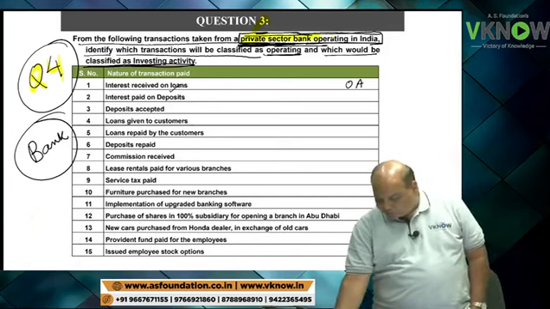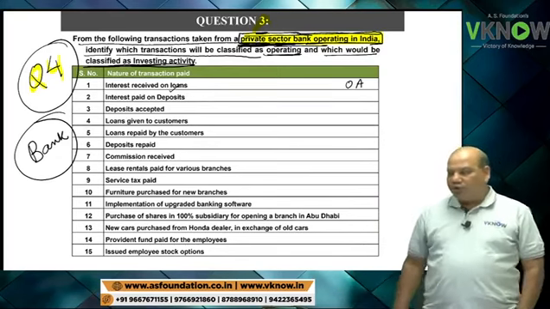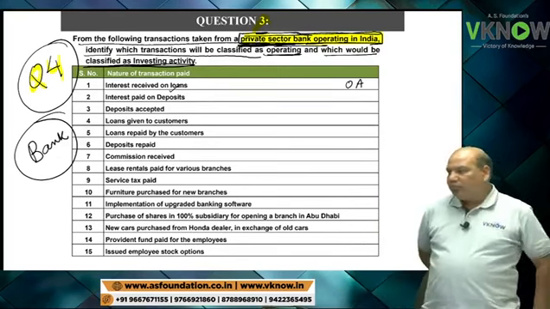But because it's a bank, it will be operating activity cash flow. Similarly, you try the other 14. I will not give you answer unless you try first. First 10-15 seconds you will try.